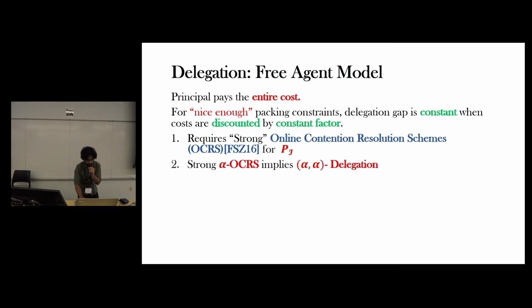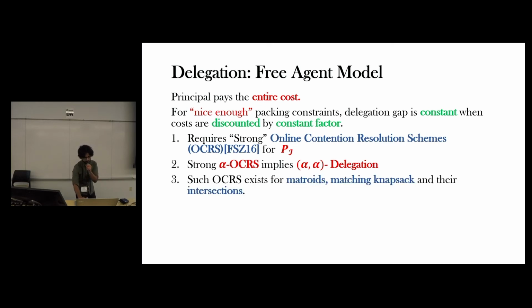More formally, our result is: if we have alpha online contention resolution schemes, then we have (alpha, alpha) delegation. That means if the costs are discounted by an alpha factor, then we get an alpha approximation of the principal's problem by delegating. And such contention resolution schemes are known to exist for a broad class of packing constraints.